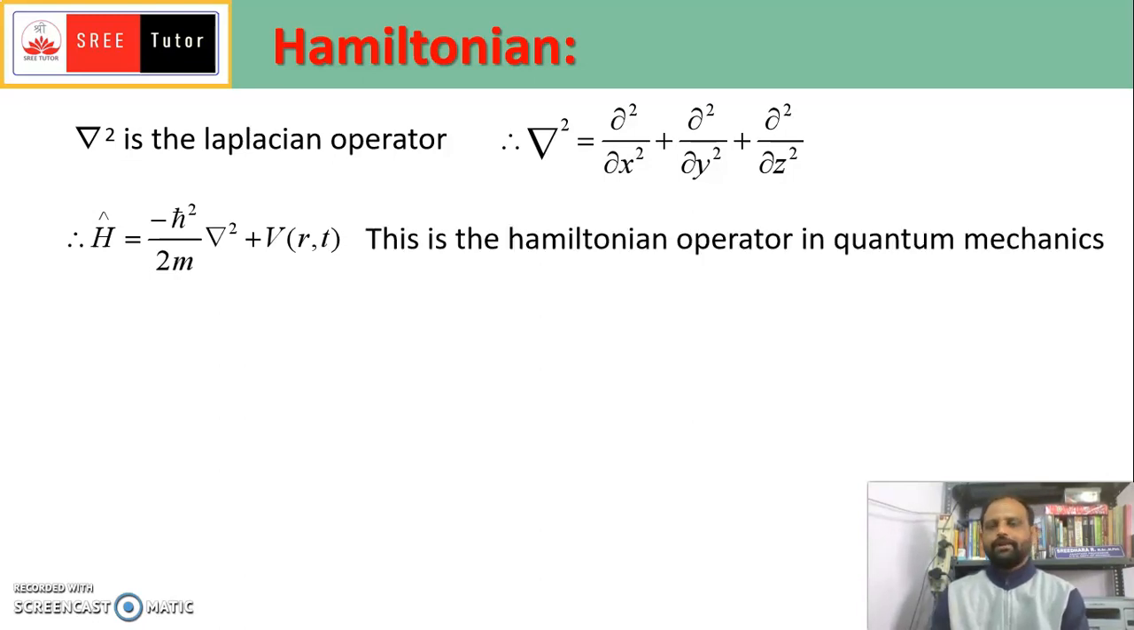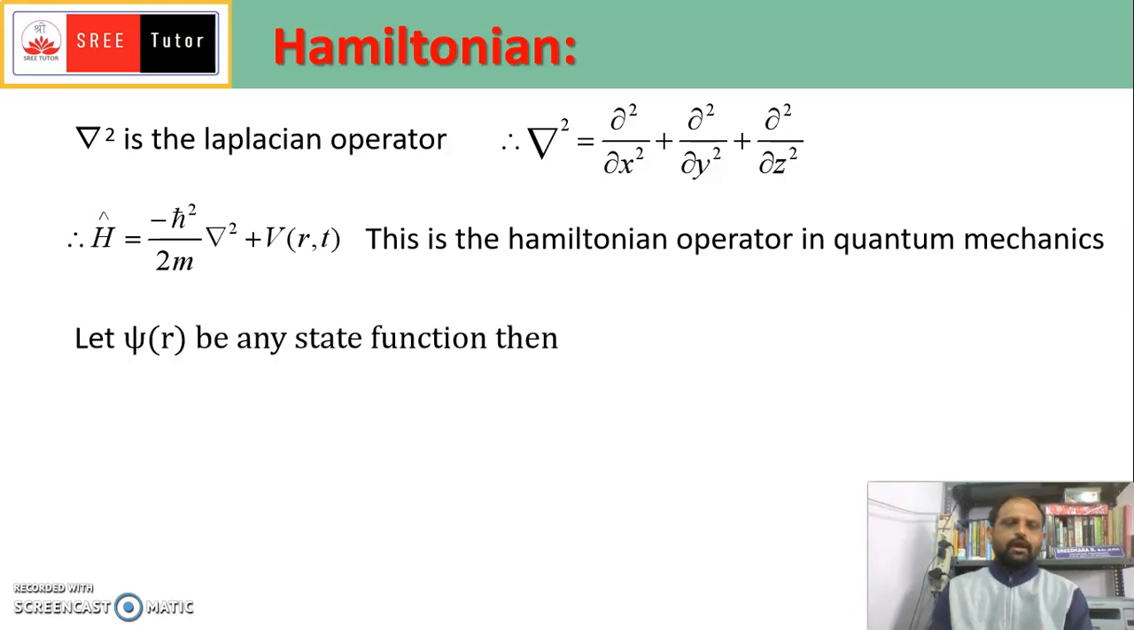So this is the Hamiltonian operator we used in quantum mechanics. Let us discuss this operator when it operates on any wave function describing a quantum state. Let us take psi of r. Psi of r is a function of the spatial coordinate.